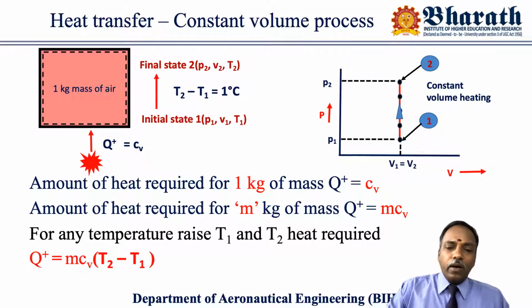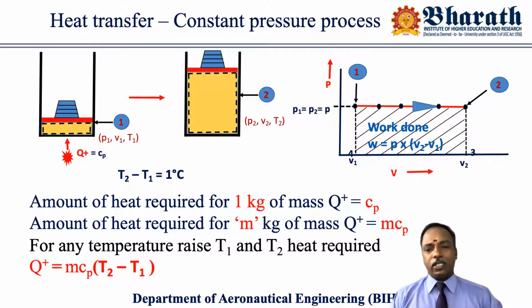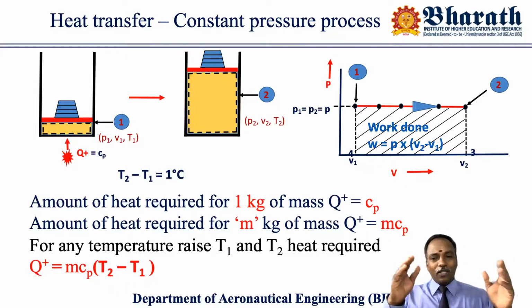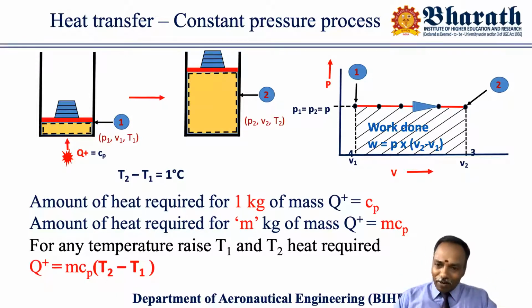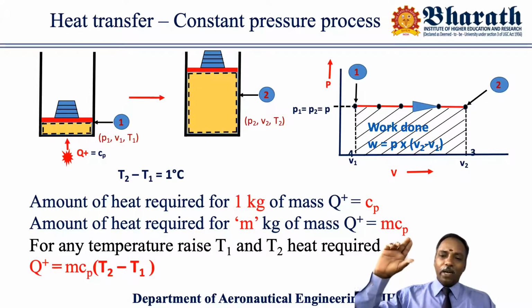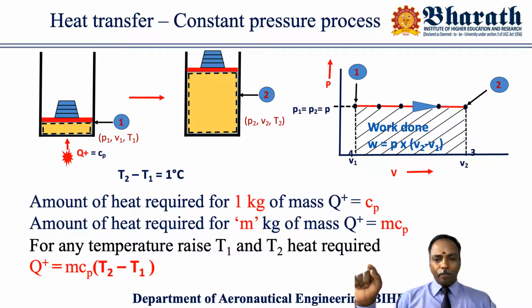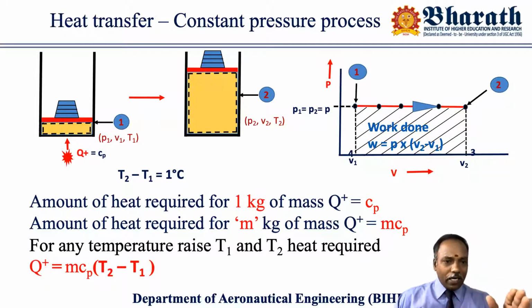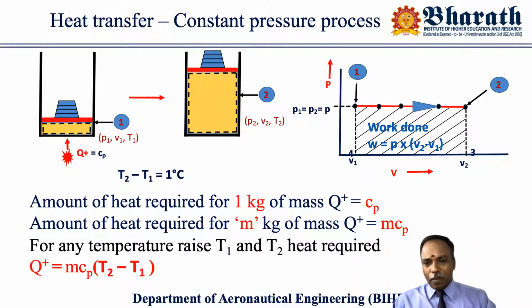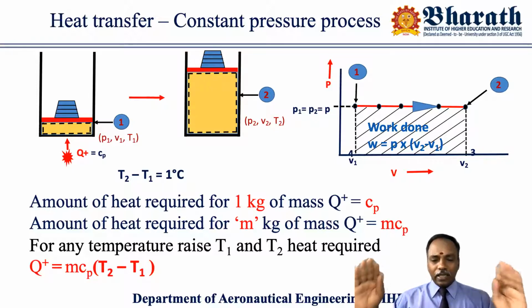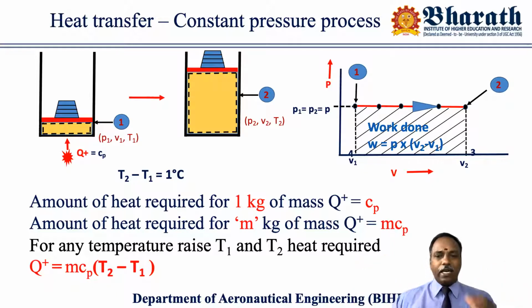Please remember it. Now let us discuss the constant pressure process. About this process also, we sufficiently discussed in our previous sessions. That is, the load kept over the piston will be constant. I'm just keeping it like a quasi-static process. I'm not removing or replacing it again. Please look at these two states. In state 1, 4 loads are there on top of the piston, and in the final state, the same 4 loads are there on top of the piston. The weight W acting on the piston is the same only.